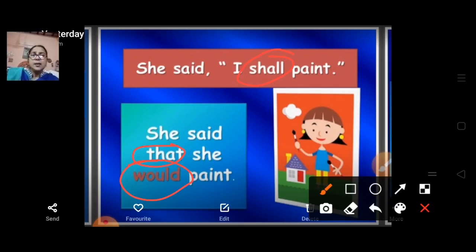She said, I shall paint. She said that she would paint. So please note down these changes. We are going to study these types of changes and the rules of changing direct and indirect speech.